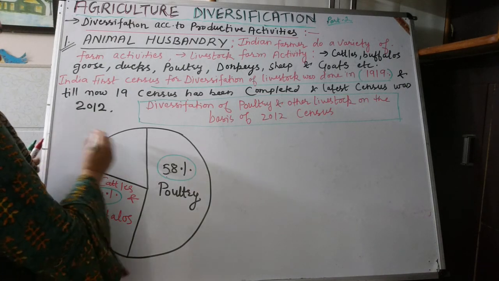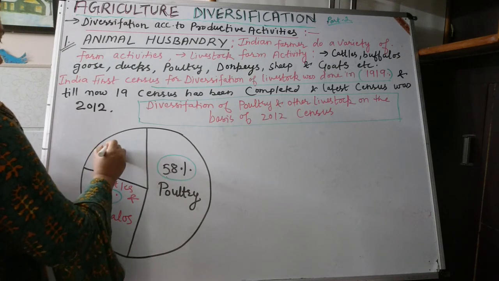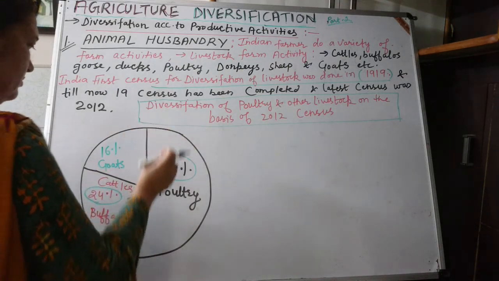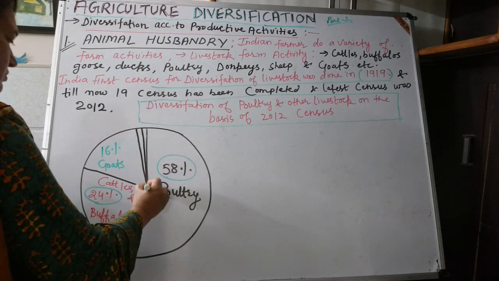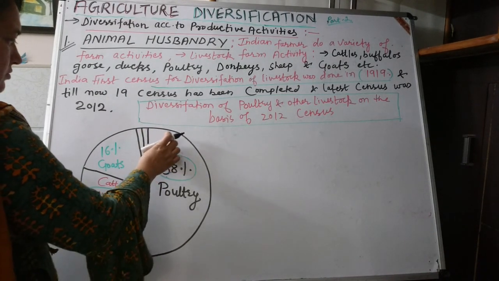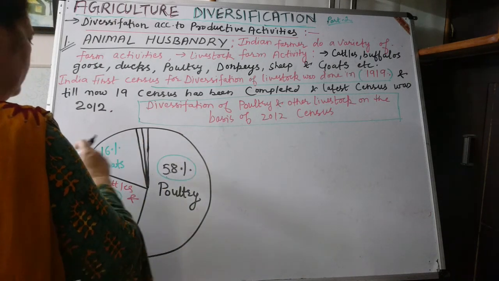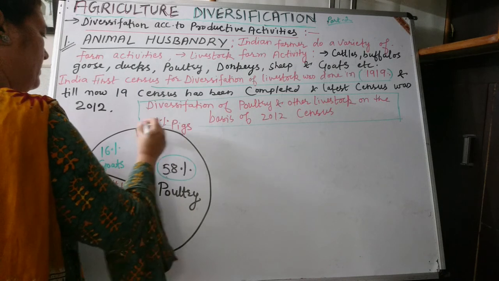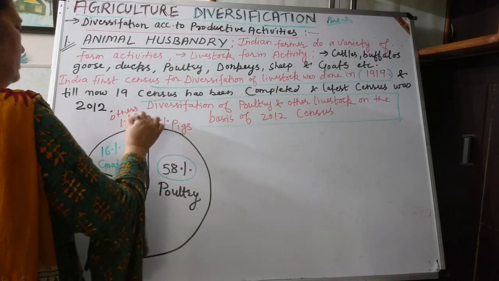And 16% share is goats, and 1% share is for pigs, and 1% others. So this is the distribution.